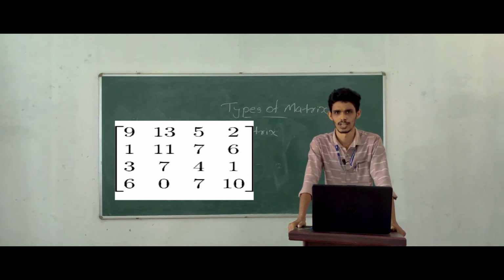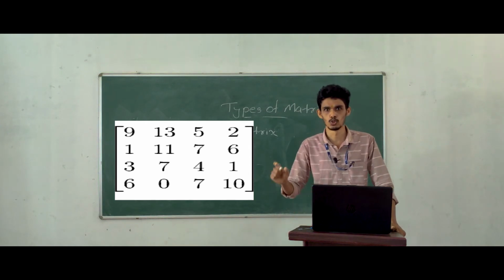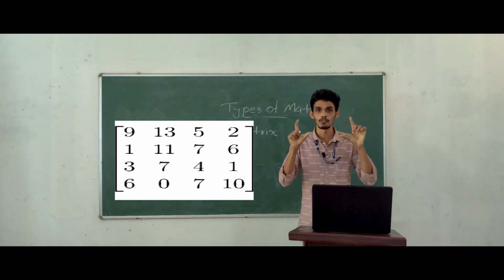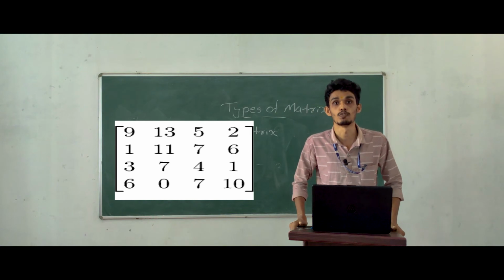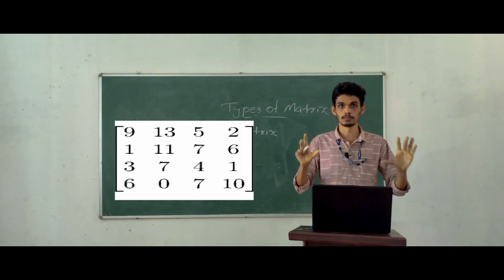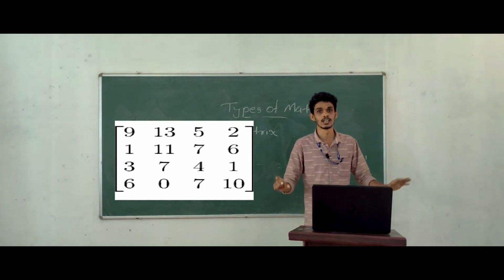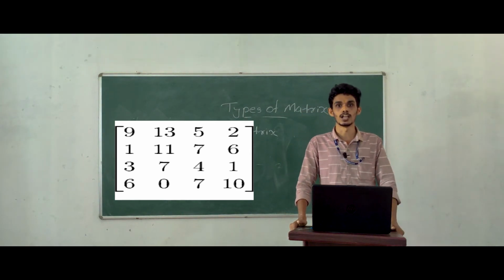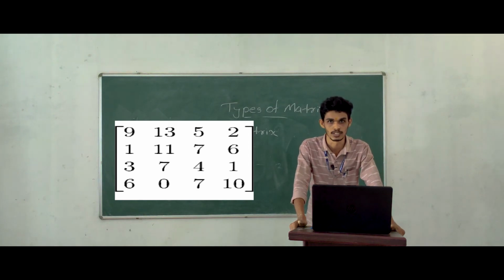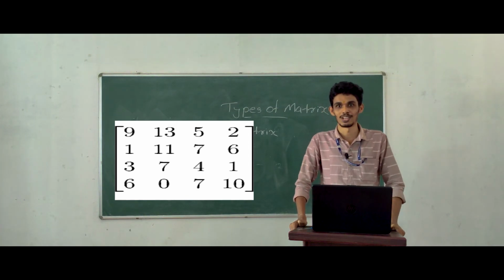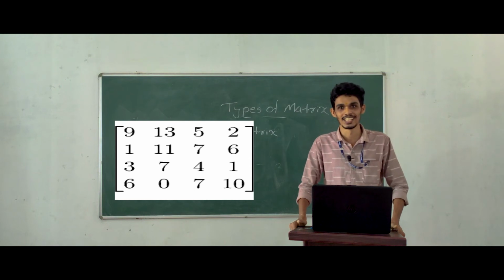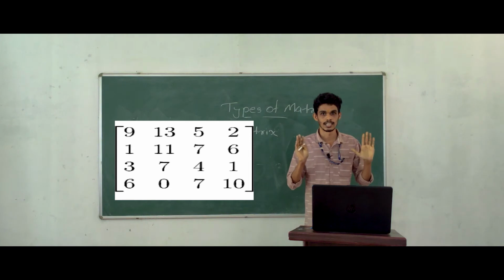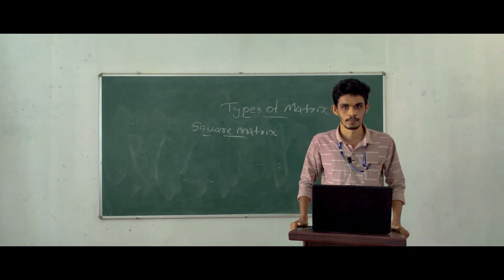The order of a square matrix may be 3 by 3 or 2 by 2 or 4 by 4. In the case of a square matrix, the number of columns is equal to the number of rows. Square matrix is one of the simple types of matrix.